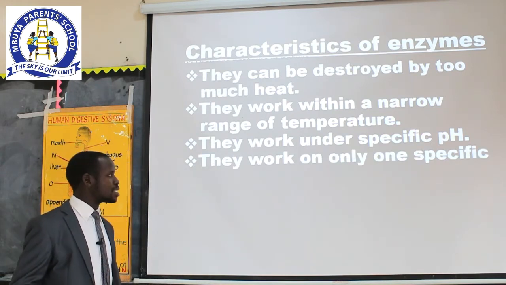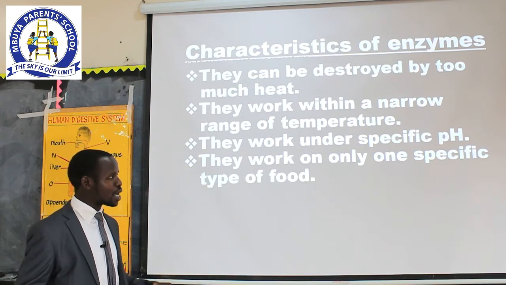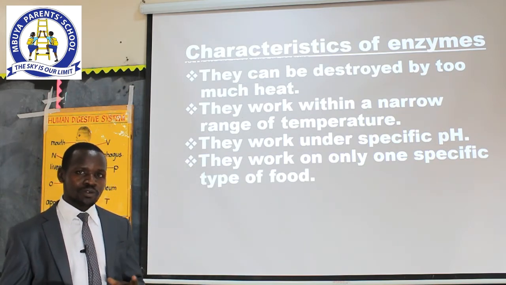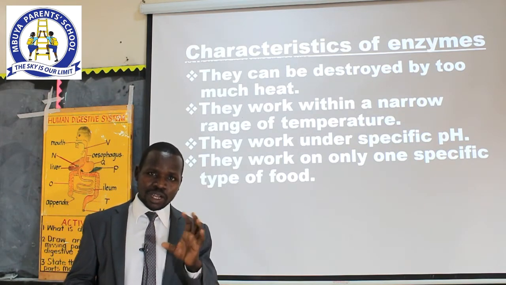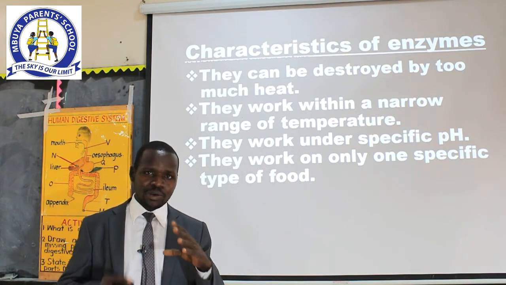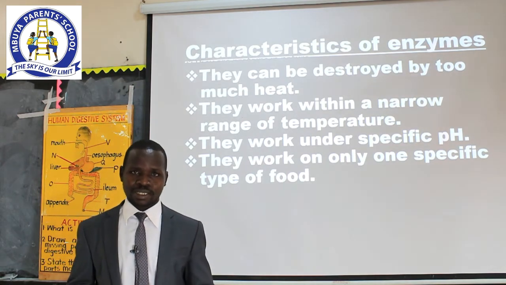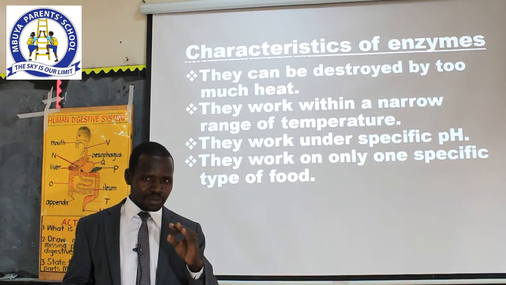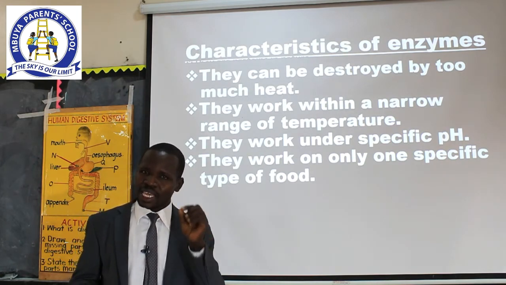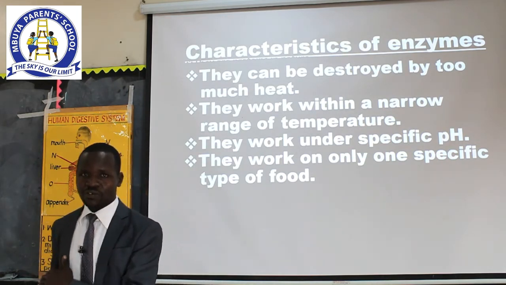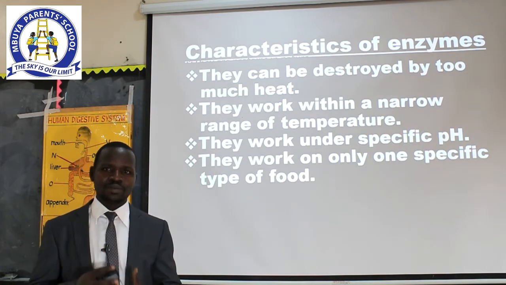Other properties of enzymes. We're saying enzymes work on one type of food. They work on specific types of food. For example, we learned about classes of food in the previous classes. Now, there are enzymes that work specifically on carbohydrates, meaning they cannot work on other classes of food. So that is how enzymes operate.